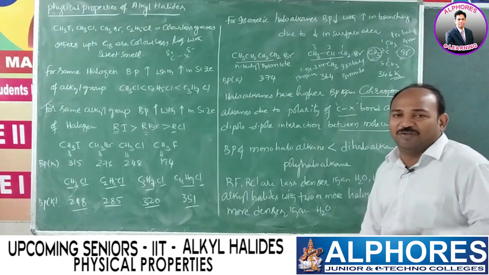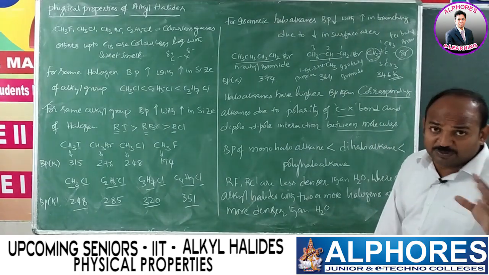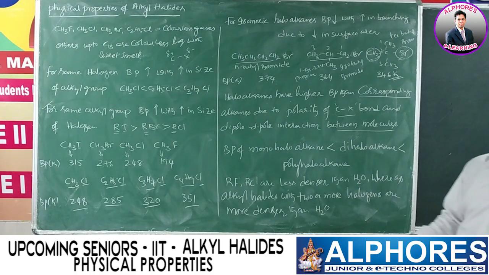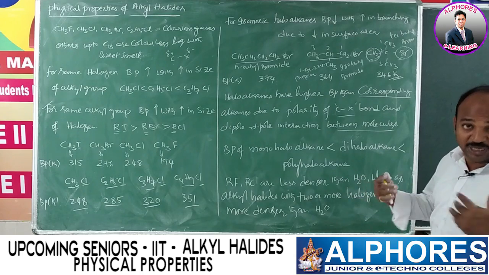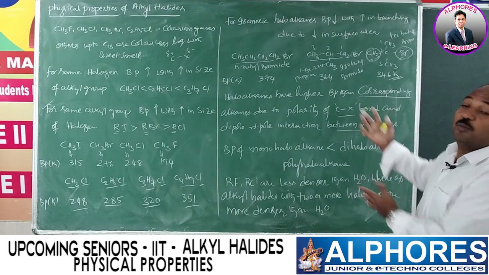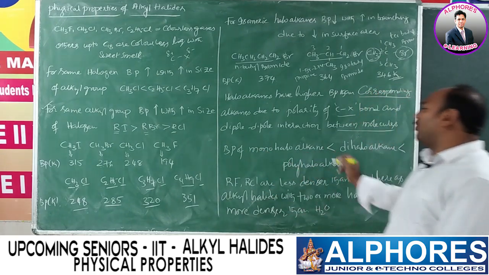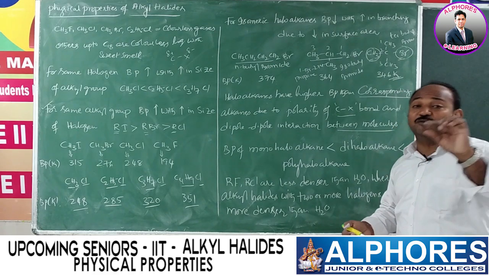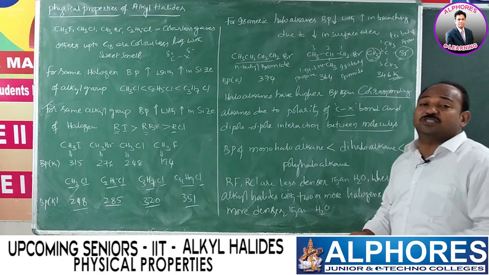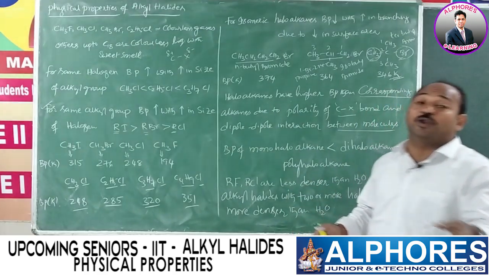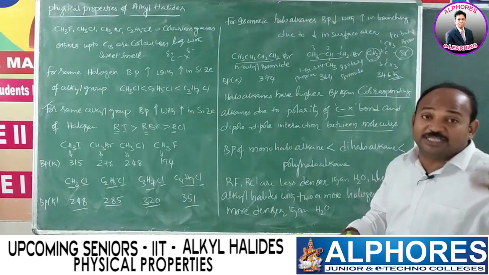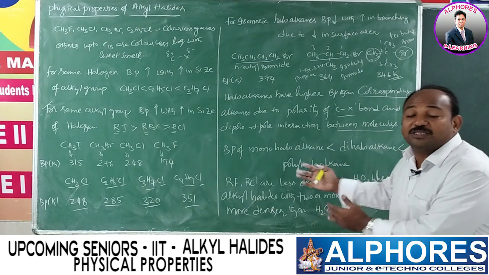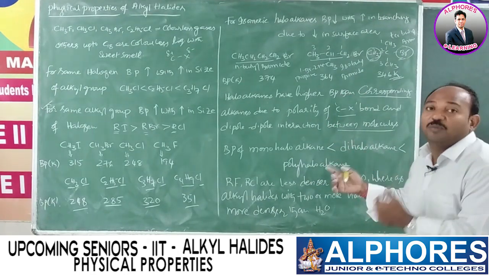In previous classes, so many times we discussed that melting points preferably depend upon crystal structures, and boiling points mainly depend upon intermolecular forces. The more the types and number of intermolecular forces, obviously the higher the boiling point. Next, boiling point of haloalkanes with increase in number of halogen atoms. If one hydrogen is replaced by halogen, hydrogen atomic weight is 1, while halogen atomic weight, even if you consider chlorine, is 35.5. So if one hydrogen is replaced by one halogen, obviously molecular weight increases. With increase in molecular weight, van der Waals force of attraction increases, and the resultant boiling point also increases.